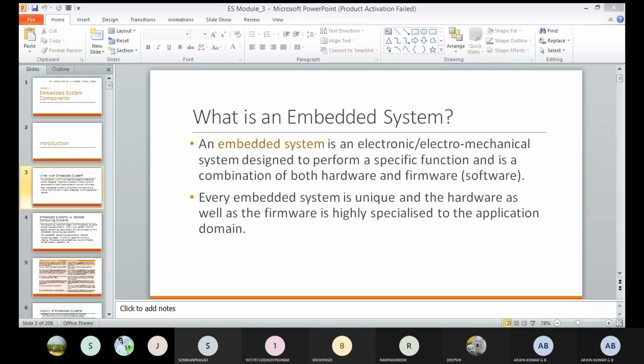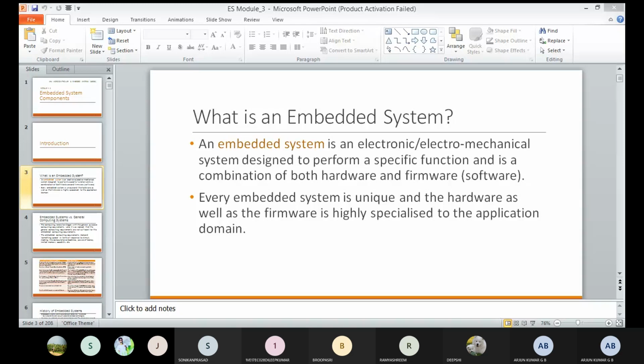Okay, these are the two examples I'm giving here. Suppose you take TV as an example: that also has software, hardware, and mechanical components, which are the stand, chassis, and plastic doors. Okay, these are the mechanical components. And display and everything will be hardware components.